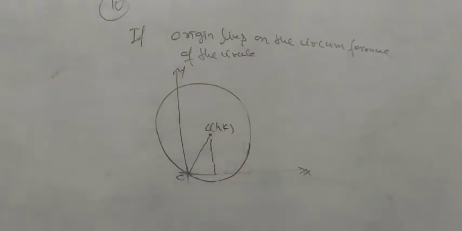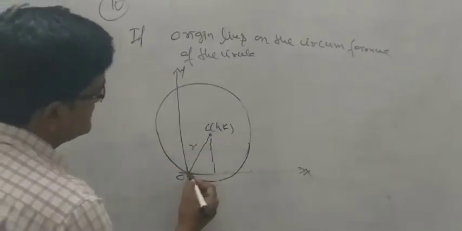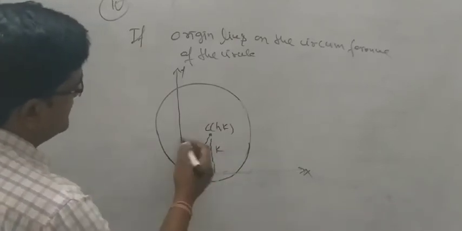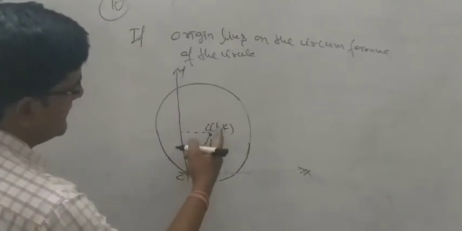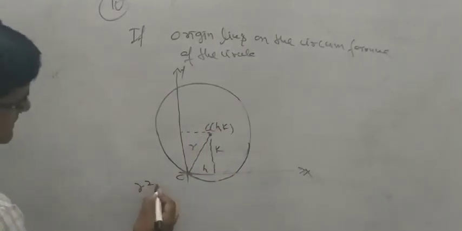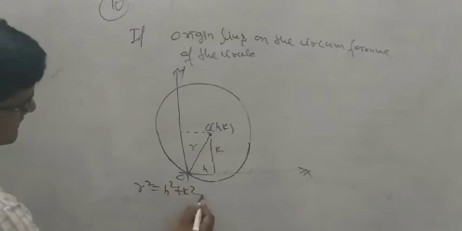Clear? How can we find the equation in this case? It means h square plus k square is equal to r square. How? Because this is the radius here. Suppose here h, here k. Then h and k, what is the coordinate? C means (h, k). In this condition, r square is equal to h square plus k square. Understood?